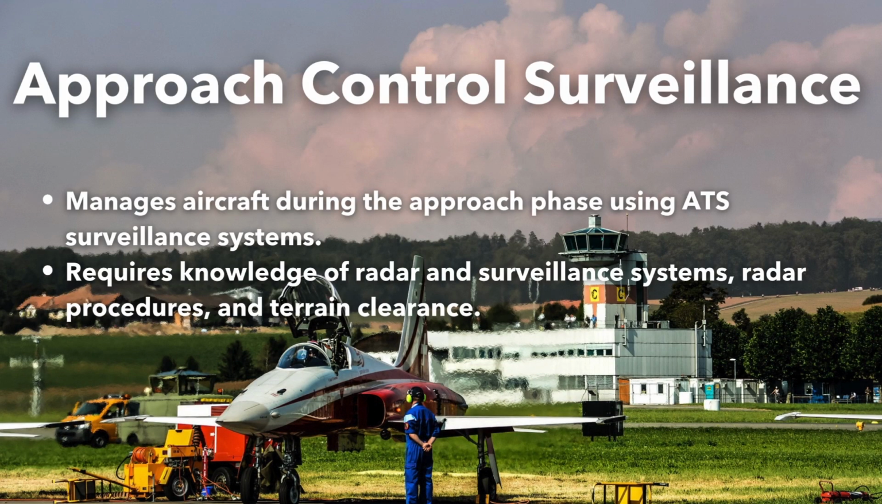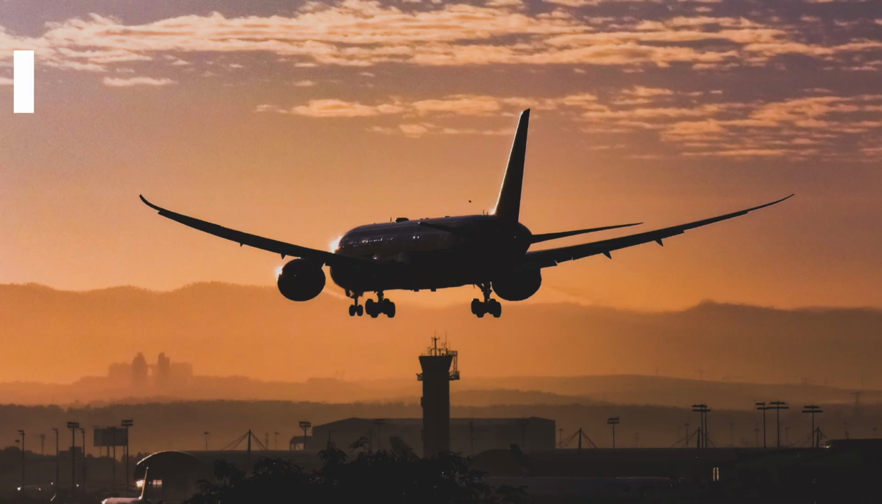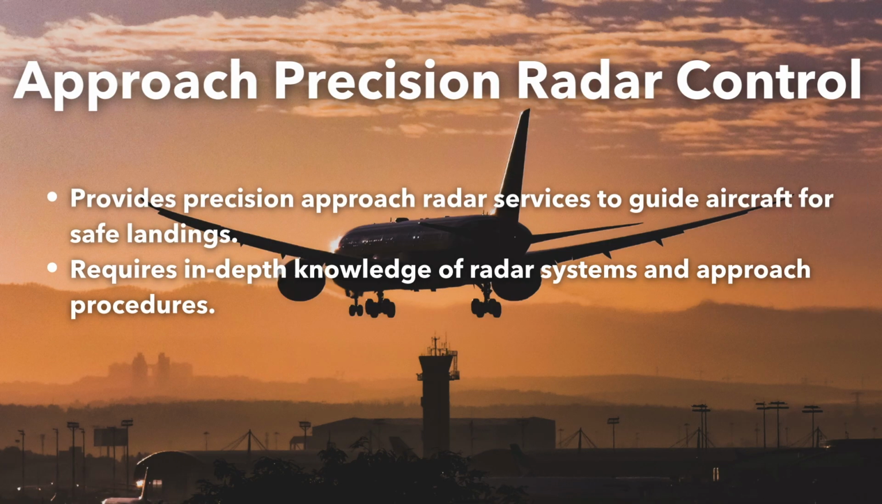The third is the Approach Control Surveillance Rating, which is similar to the procedural rating but authorizes the controller to manage the approach phase with the assistance of air traffic services surveillance systems. Knowledge of ATS surveillance systems and radar procedures, as well as ensuring terrain and landmark clearance, is critical for this rating. In fourth, we have the Approach Precision Radar Control Rating.